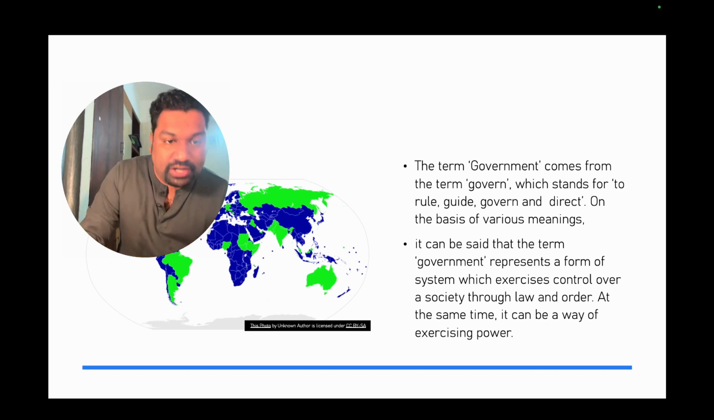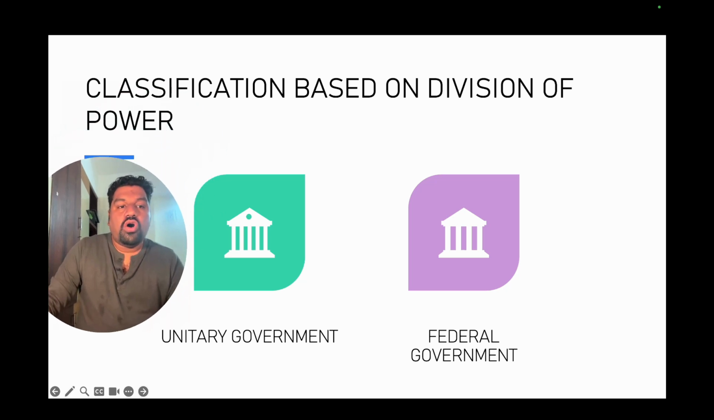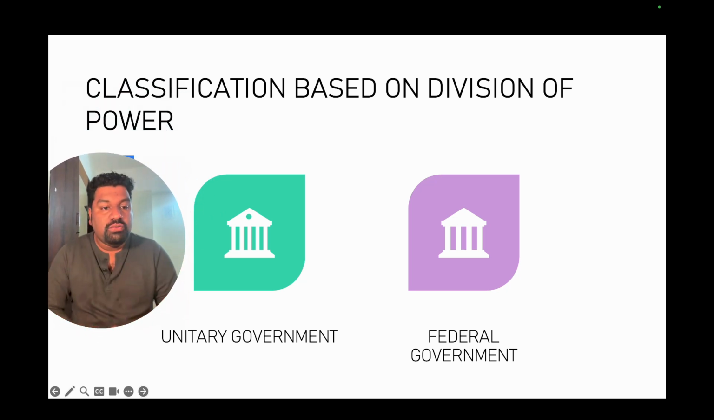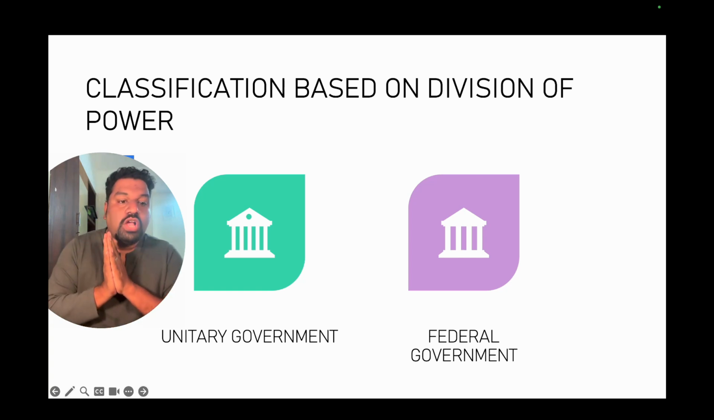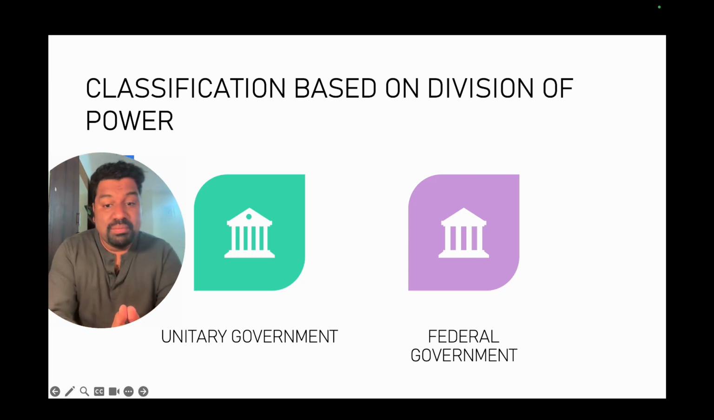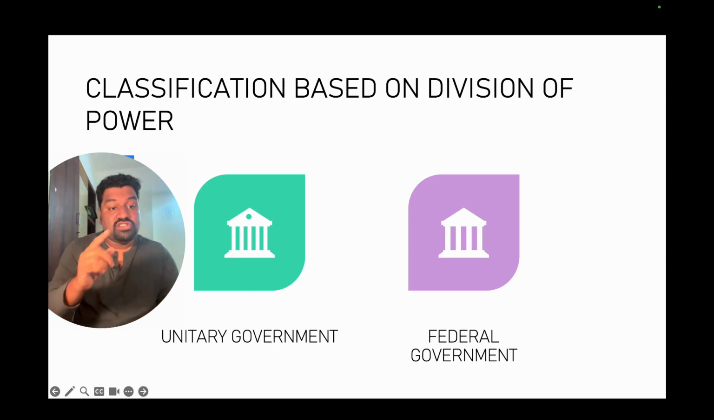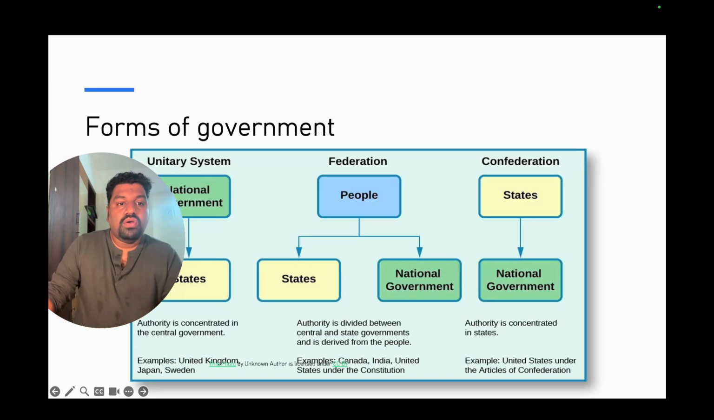That's a rogue state. Now coming to classification based on division of power. Based on division of power, we divide the governments into unitary government and federal government. Okay, so we will come to what is a unitary government and what is a federal government.